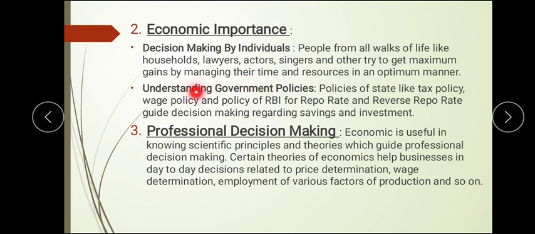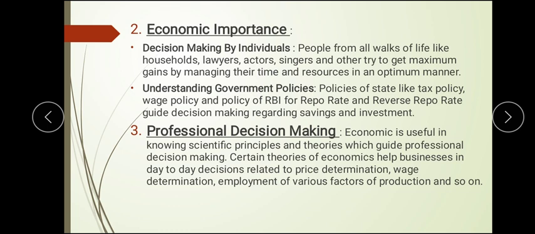Then, understanding government policies. Yes, here many people look at the repo rate, the tax policy, wage policies, or different policies which are made by the states and RBI. This helps people take different steps in their life regarding investment and saving. So these policies influence and change the behavior of individuals for different investment and saving purposes.